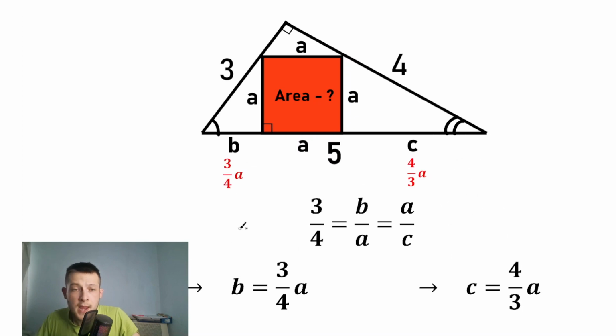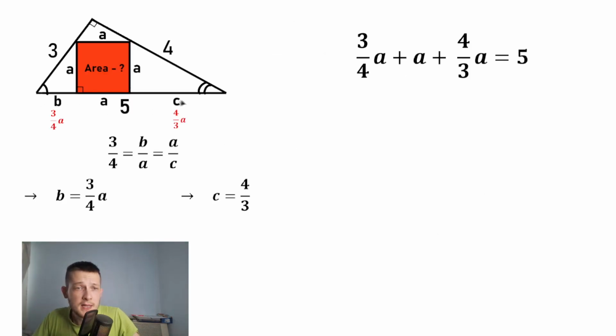So instead of B, we plug in 3 over 4 times A, and instead of C, we plug in this value. A really interesting moment right here: the first part is 3 over 4 times A, the next part is A, and the last part is 4 over 3 times A. But the whole length equals 5, so we can write our final equation. As a result, this part is 3/4 A, the next part is A, the side of our square, and the last part is 4/3 times A, and of course all lengths equal 5, so here is our equation.